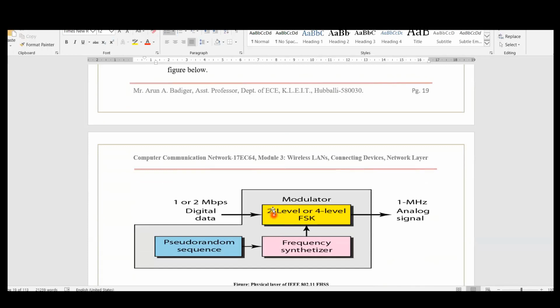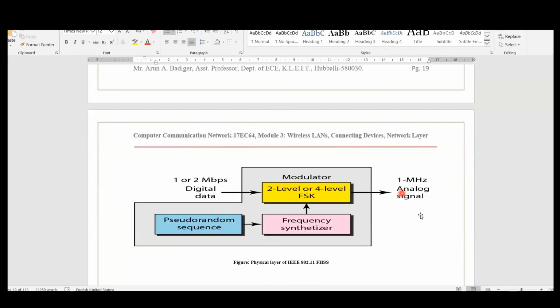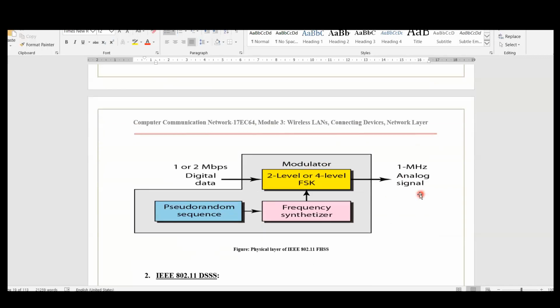Without no frequency, one is represented by a frequency. Then I will get a data rate of 1 Mbps. That comes under 2 level. So if I double it, then my 1 Mbps speed will be increased to 4 Mbps, where we'll have 4 different frequency indications in the frequency hopping. At maximum I can get 2 Mbps speed.